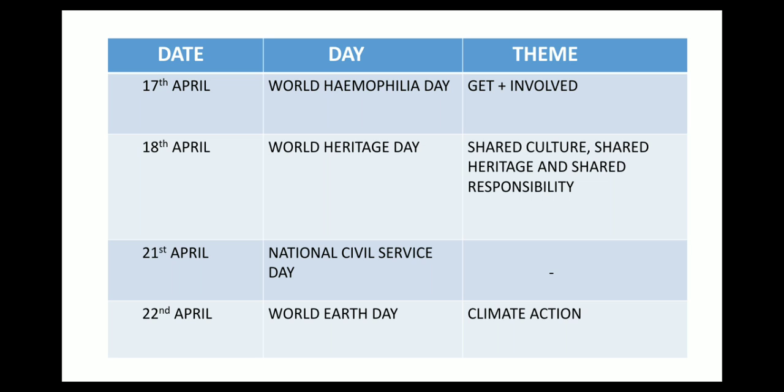Then on 18th of April we have World Heritage Day and the theme for this year is Shared Culture, Shared Heritage and Shared Responsibility. As of now, there are 38 UNESCO World Heritage Sites in India and Jaipur is the latest one to be added into this category in 2019.